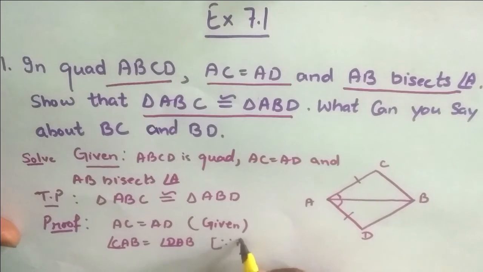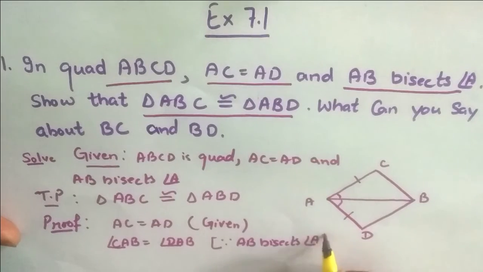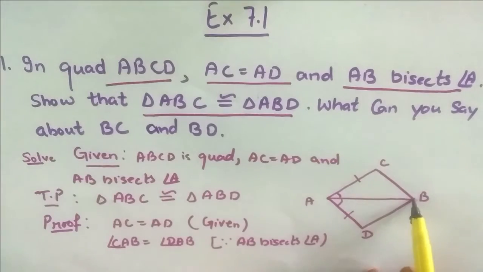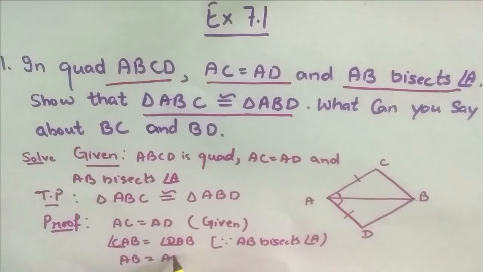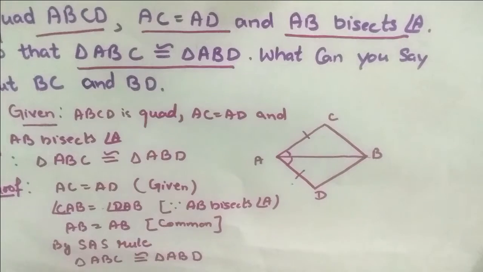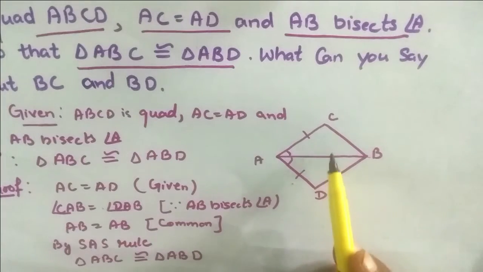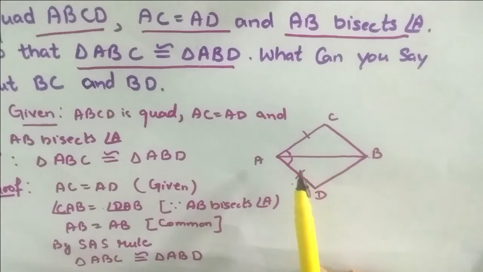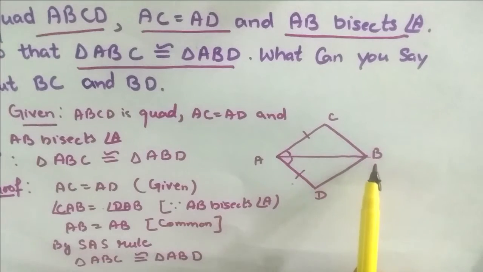Because AB bisects angle A. Next, AB is equal to AB. That is common. So, by which congruency? By the SAS rule, this is congruent. And triangle ABC is congruent to triangle ABD.